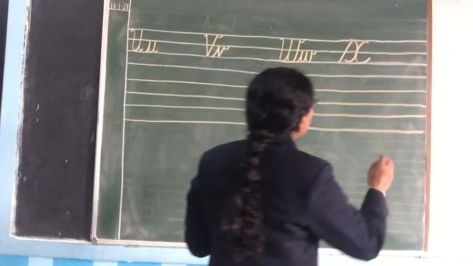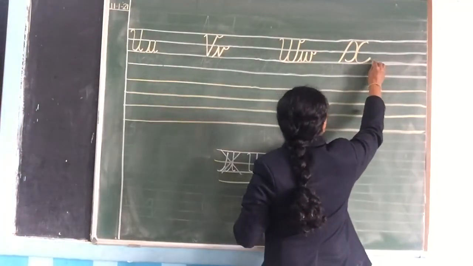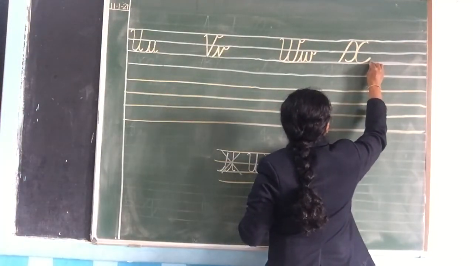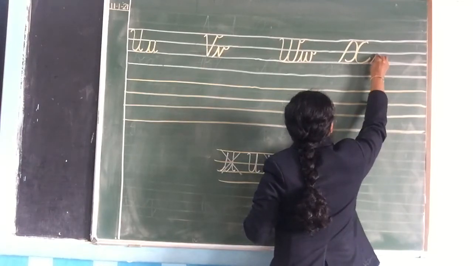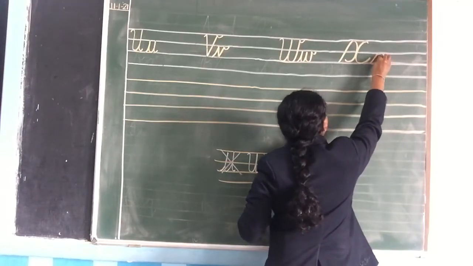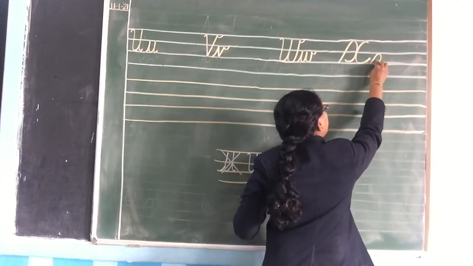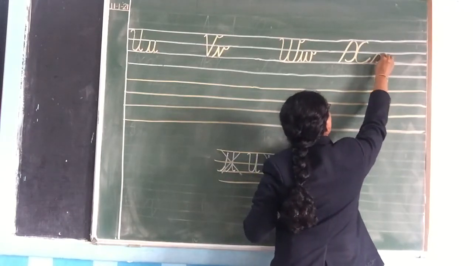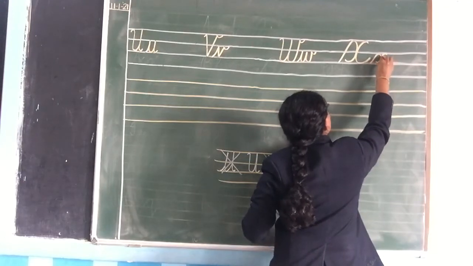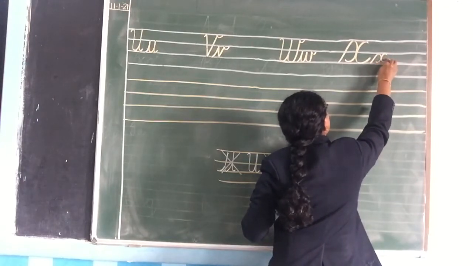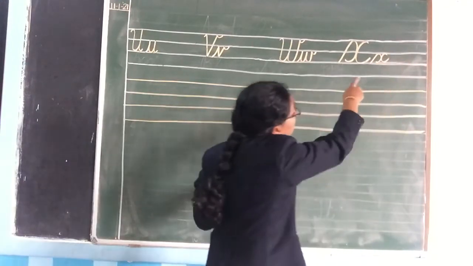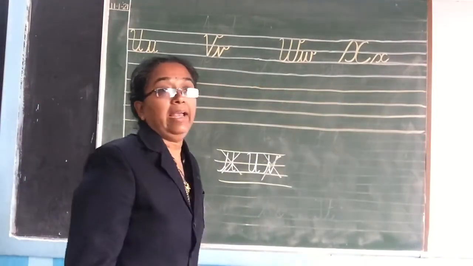Now we will write small x. From the third line, take a slanting line touching the second line and make a curve inside. Again, don't lift the pencil. From here you will go back and then make a small c and then lift it up. Stop. This is how you will write x.